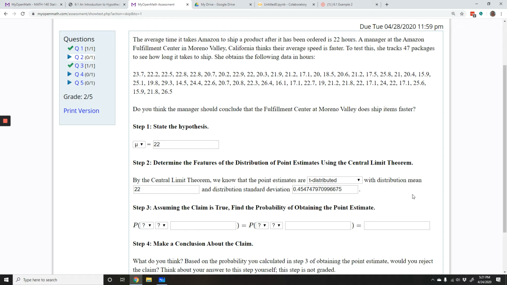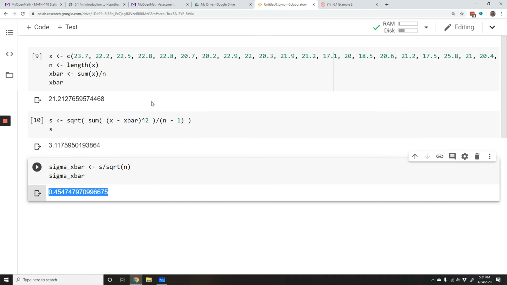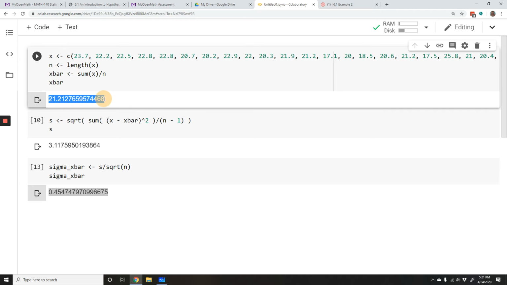Okay? So it requires a little bit more work when you're using a t-distribution. Now that we're there, we can go on to step 3. So assuming the claim is true, find the probability of obtaining the point estimate. Well, our point estimate is a sample mean, not a sample proportion. Okay? And our best guess is our point estimate, which is our x bar, 21.21.